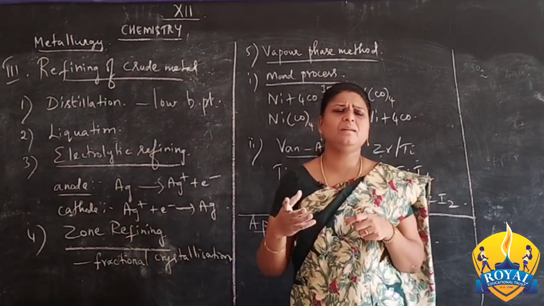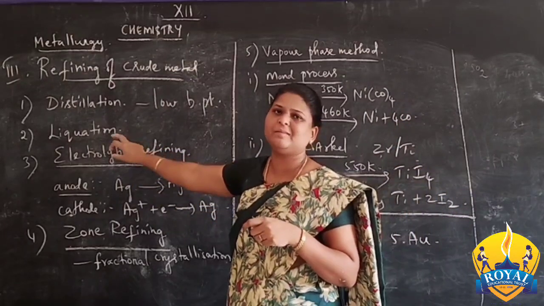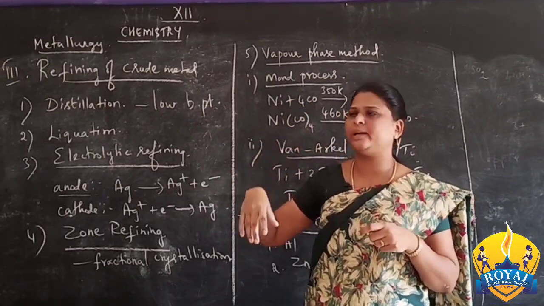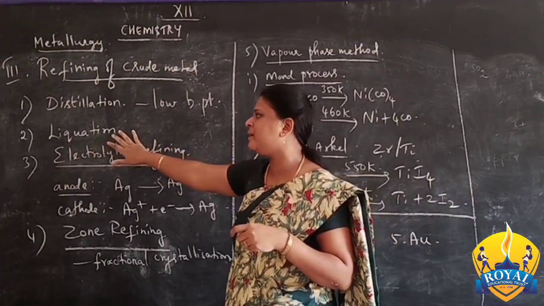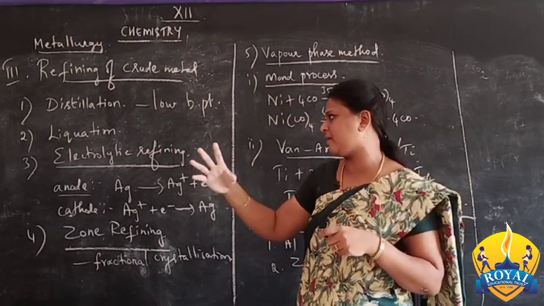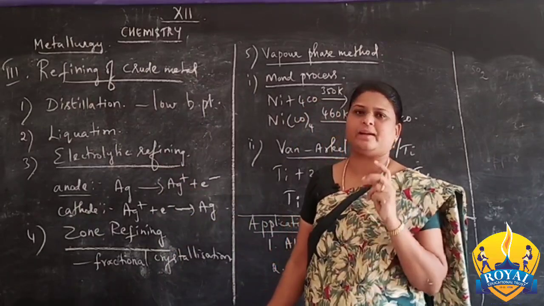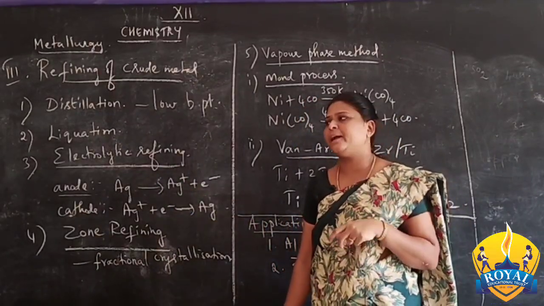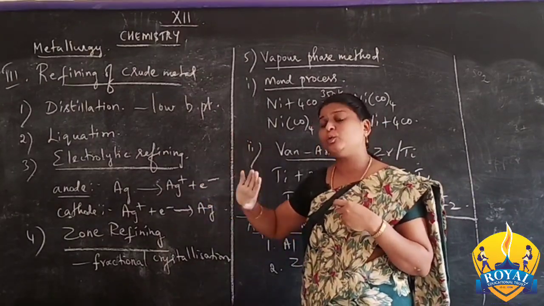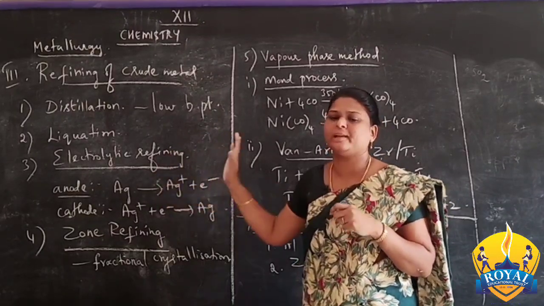For example, for the extraction of lead, for the purifying process, as the first preliminary step we can do this liquefaction process. Then only we can come to the electrolytic refining. So this is also one of the first or beginning steps for the refining of the crude metal. The important one is the electrolytic refining. This is the final step, and most of the metals, up to 99% purest form, are purified by this electrolytic refining.